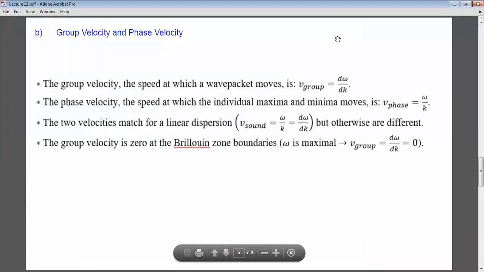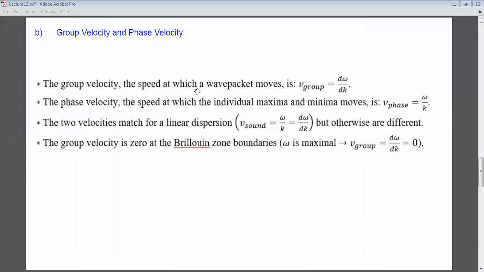Now, group velocity and phase velocity. Group velocity is the speed at which a wave packet moves. So it is v of the group, and this is d omega by dk. You just memorize this. The phase velocity is the speed at which the individual maxima and minima move, and this is v of phase, which is omega over k. The two velocities, v sound, equal omega over k equal d omega by dk, only if the dispersion is linear, because then you get the same value.